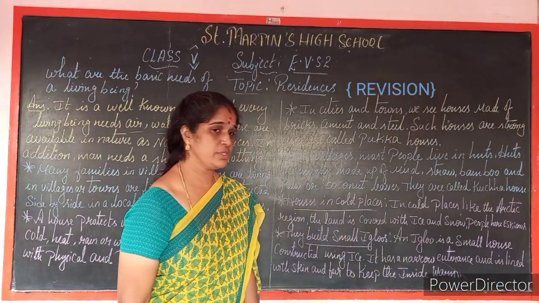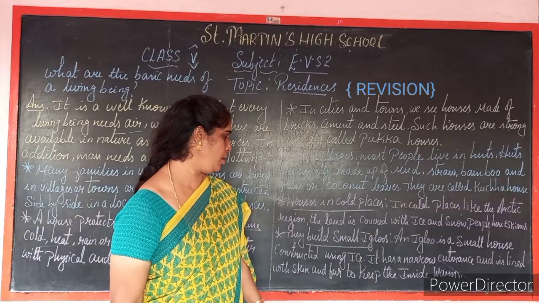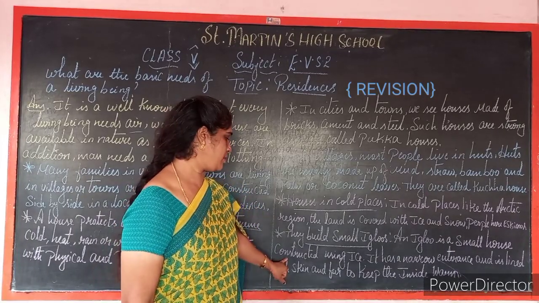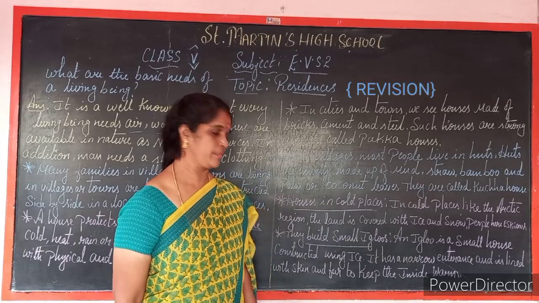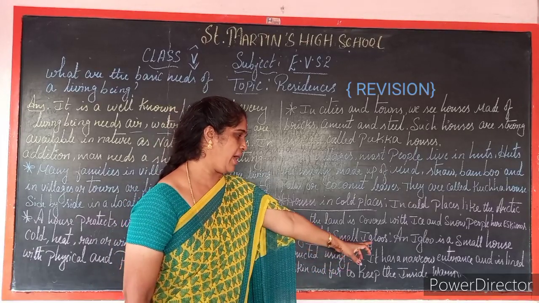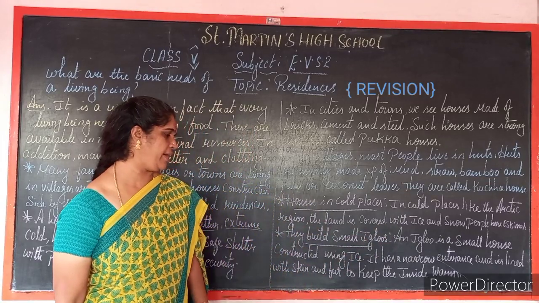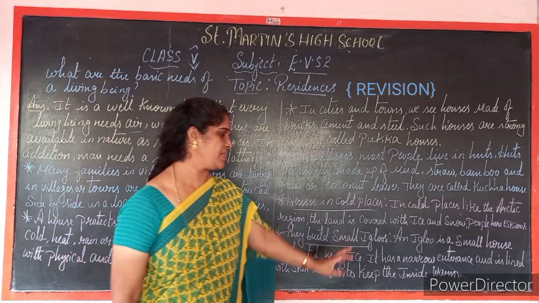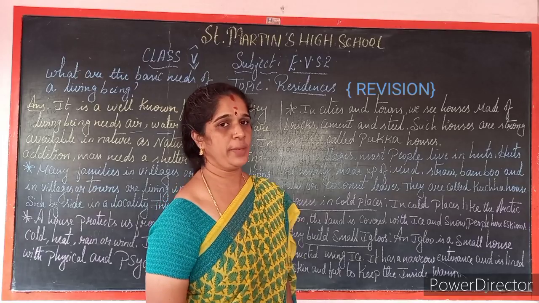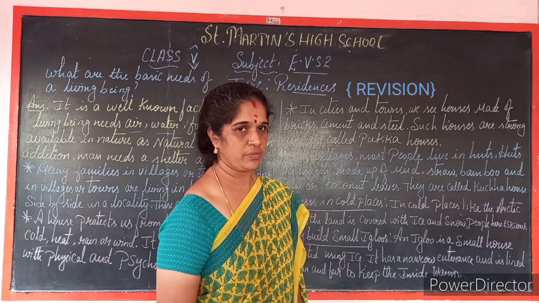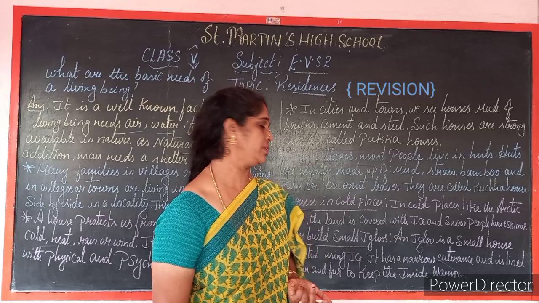So what is an igloo? An igloo is a small house constructed using ice. It has a narrow entrance and is lined with skin and fur to keep the inside warm. I showed you the picture of an igloo. Once again I will say how they have constructed the igloo.